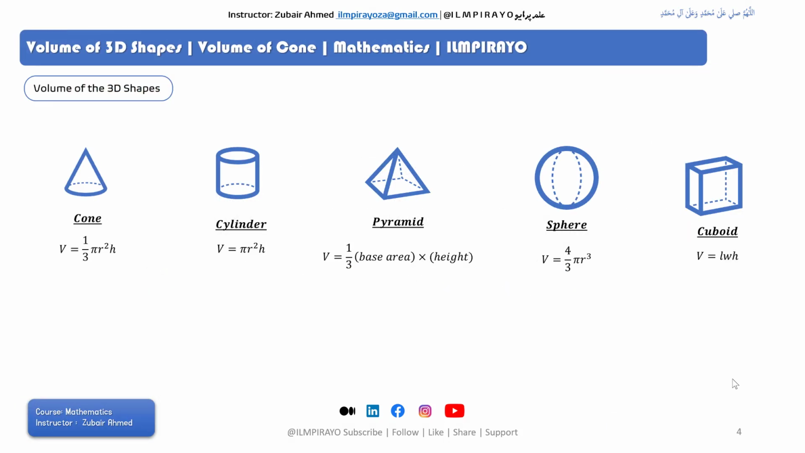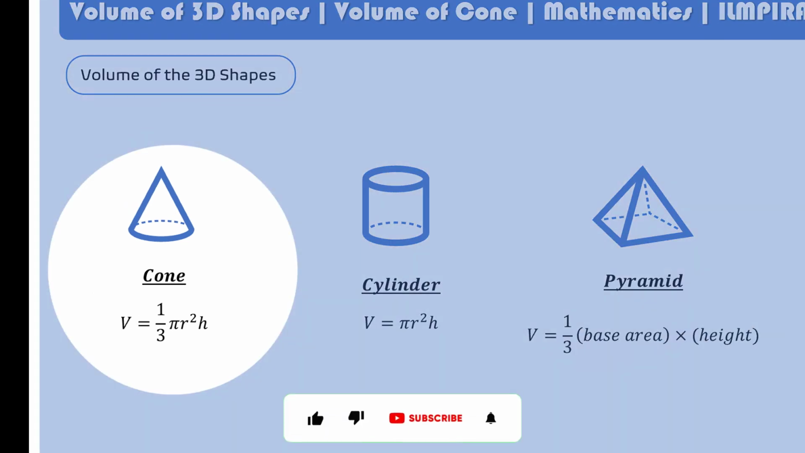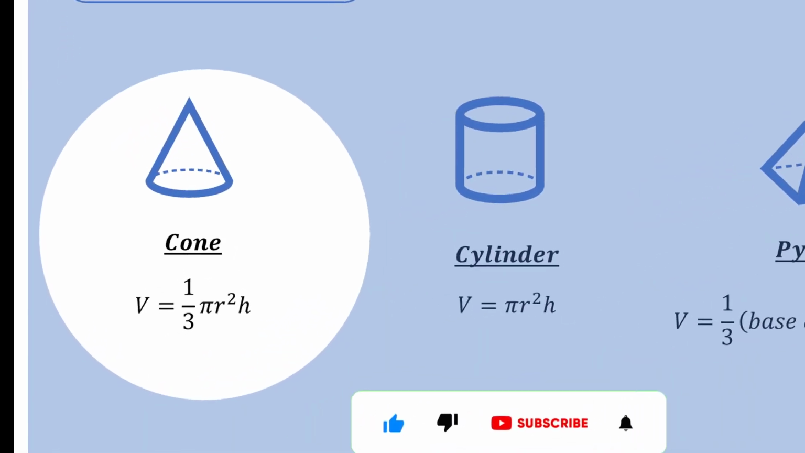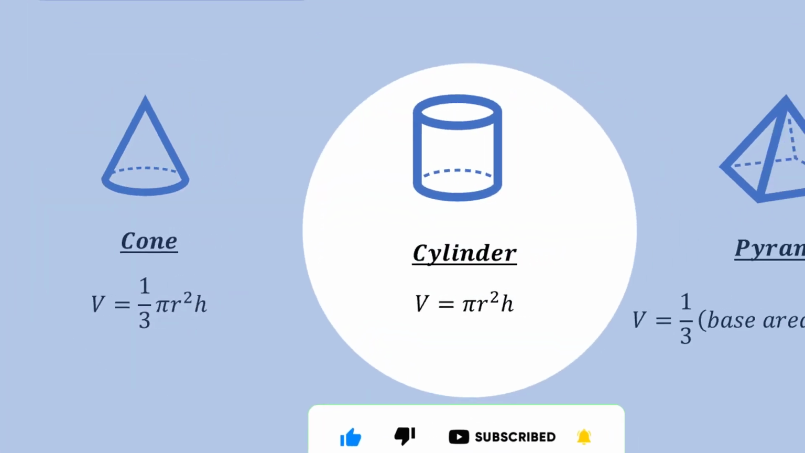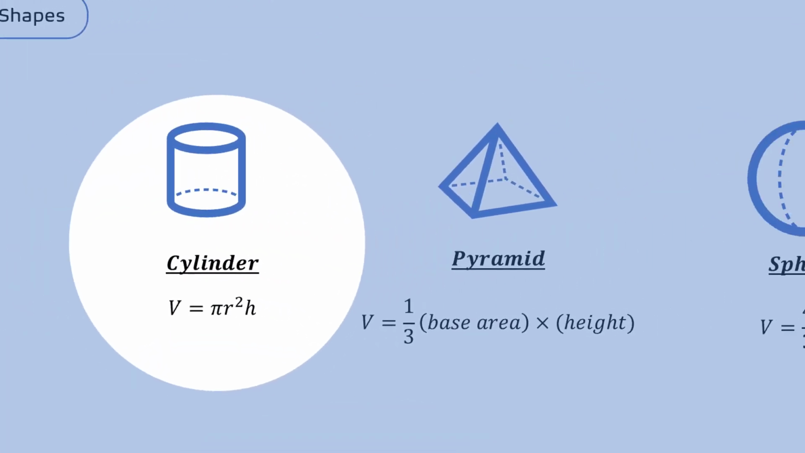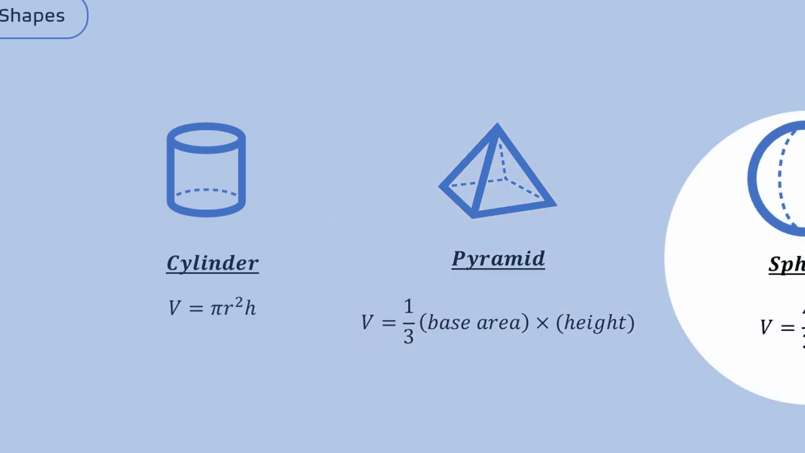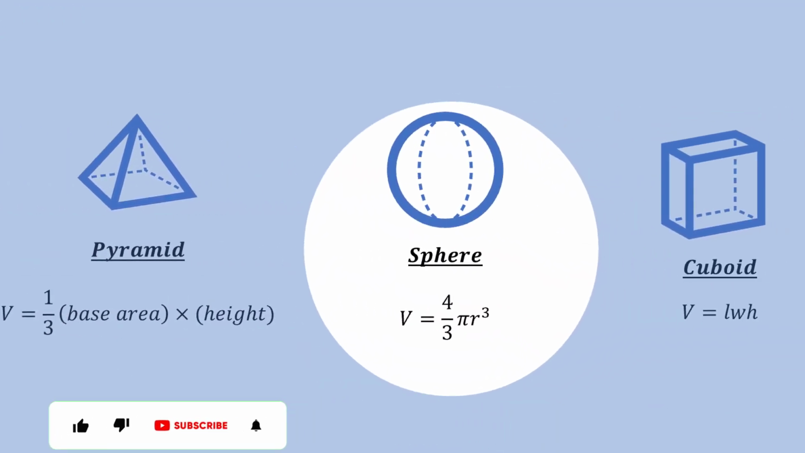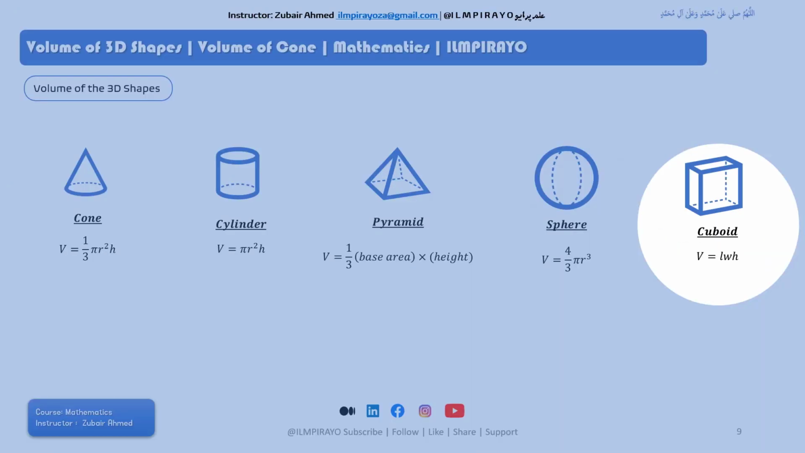The volume of a cone is V equals 1/3 pi r squared h, where r is the radius of the cone and h is the height. So it is 1/3 pi r squared h, and the volume of a pyramid is 1/3 base area times height. The volume of a sphere is 4/3 pi r cubed, and that of a cuboid is length times width times height.